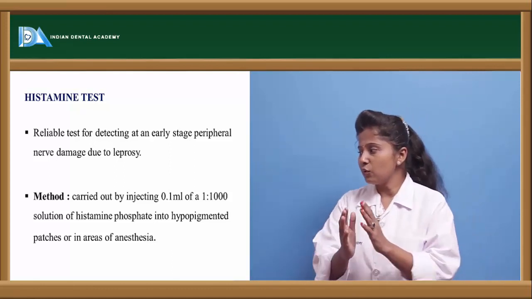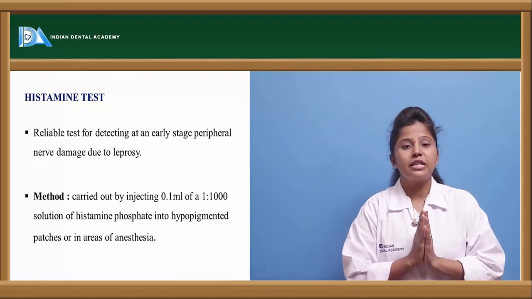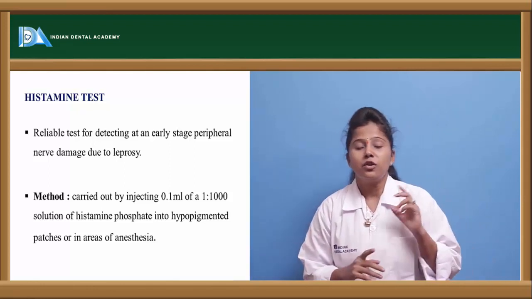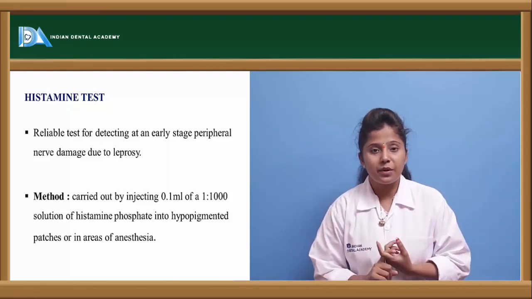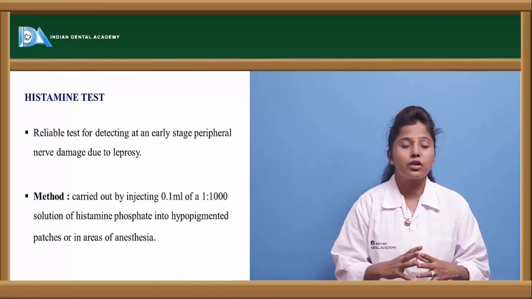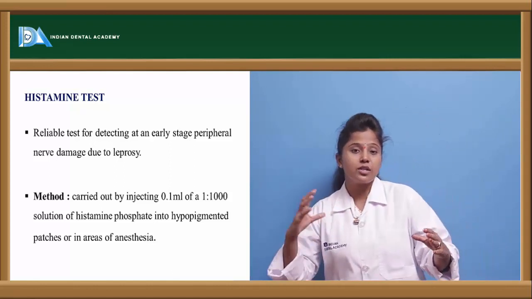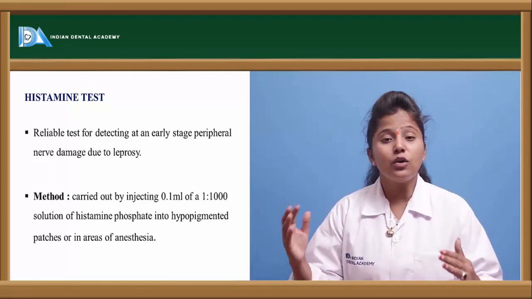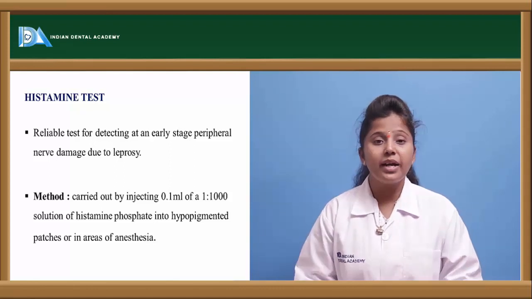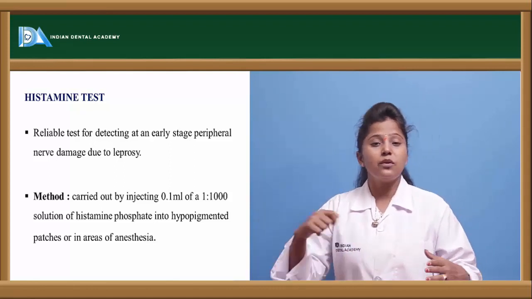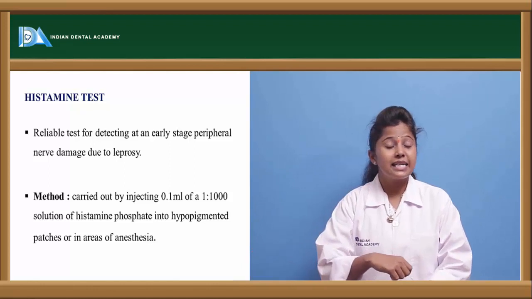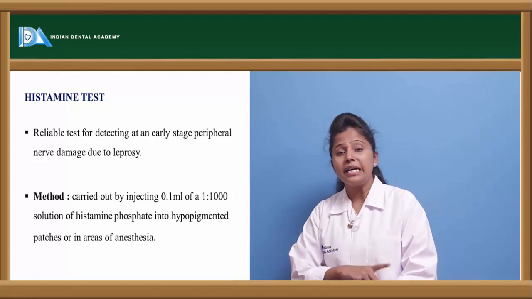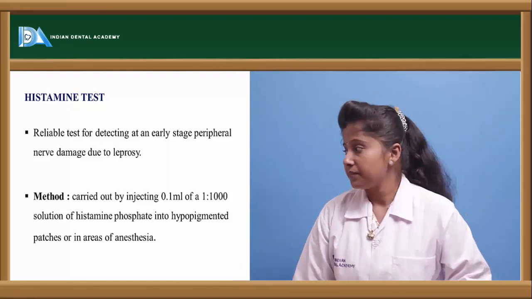Here we have to dilute the histamine phosphate in the ratio of 1:1000, so 1 part of histamine phosphate to 1000 parts of water. Once the solution is prepared, 0.1 ml of it is taken and injected at the hypopigmented area of the skin lesion.